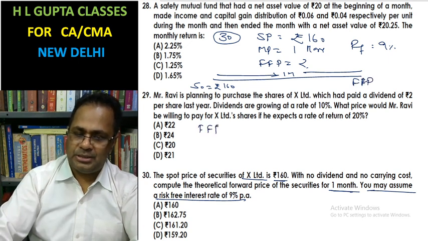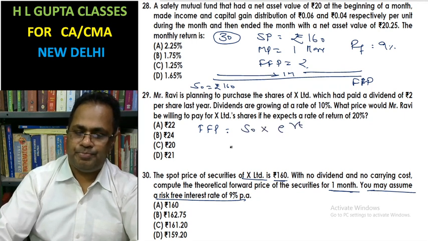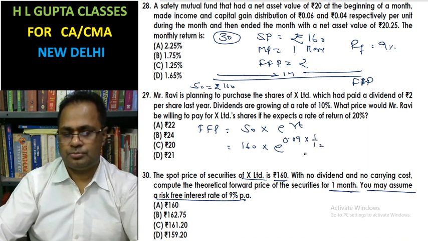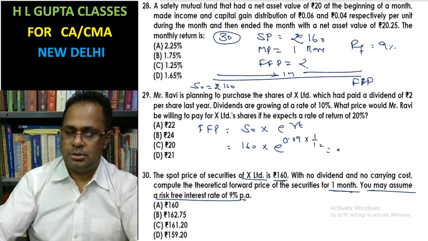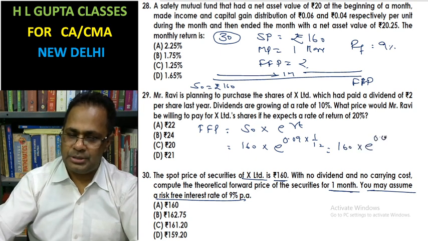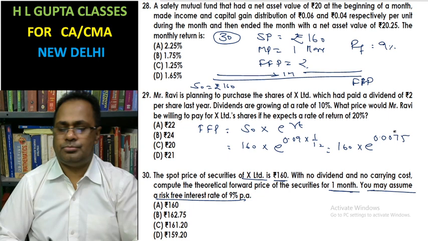Fair future price equals S0 into e to the power RT. S0 is 160. Rate of interest 0.09 into 1 by 12, for 1 month, that is 160 into e to the power 0.0075.